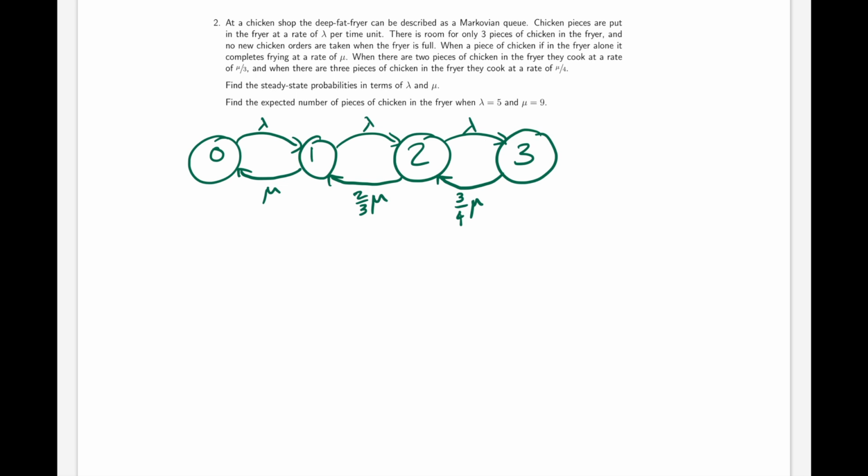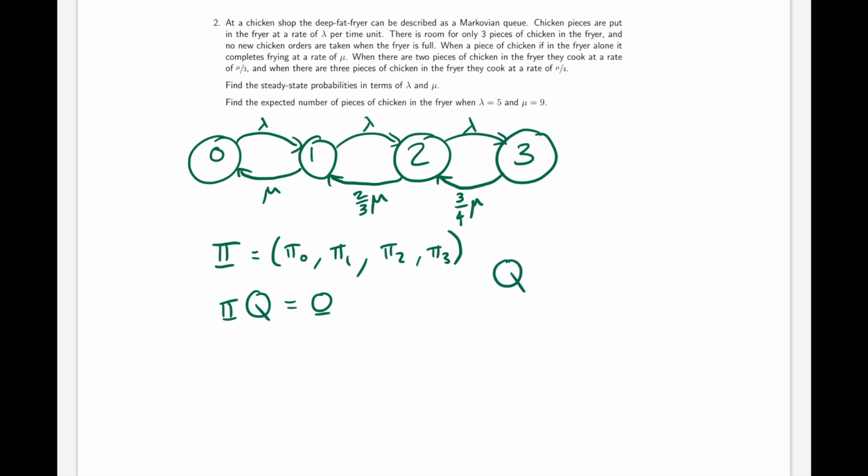So to find the steady state probabilities, we want to find a vector pi, which is the probability of there being 0 chicken in the fryer, the probability of there being 1 chicken in the fryer, the probability there being 2 chicken in the fryer, and the probability there being 3 chicken in the fryer. We want to find a pi that solves pi q is equal to 0, where q is the transition rate matrix.